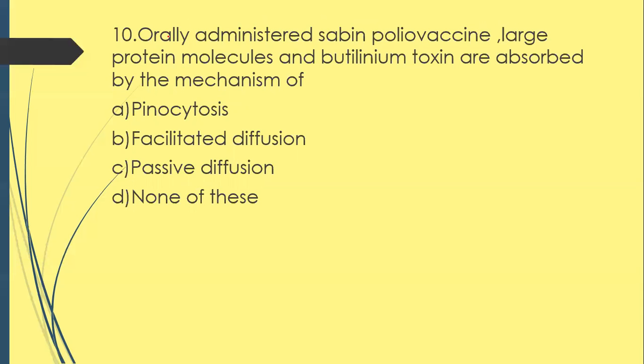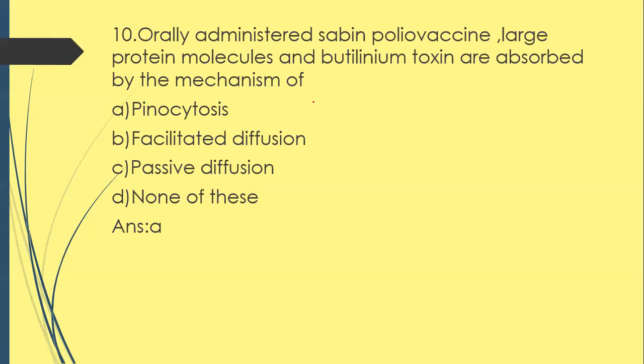Next, question number 10, the last question. Orally administered Sabin polio vaccine, large protein molecules, and botulinum toxin are absorbed by the mechanism of option A, pinocytosis, option B, facilitated diffusion, option C, passive diffusion, option D, none of these. So orally administered substances like large protein molecules and botulinum toxins are absorbed by the mechanism of pinocytosis.